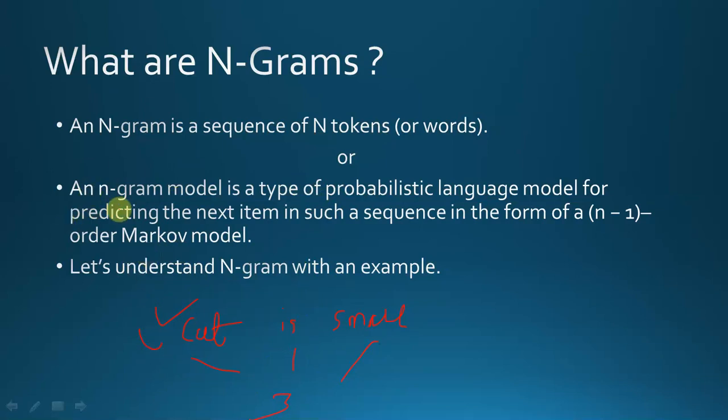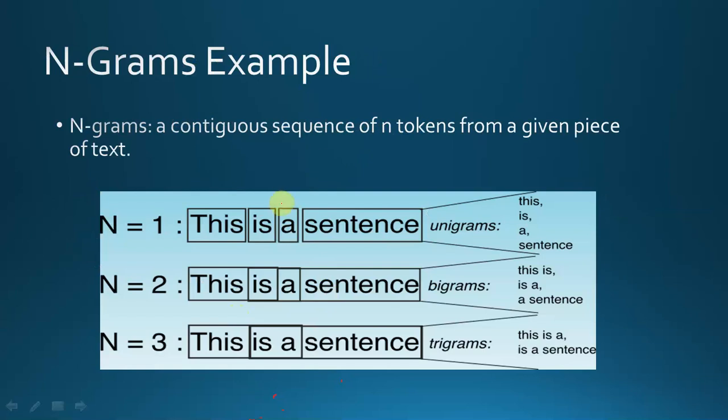An n-gram model is a type of probabilistic language model for predicting the next item in such a sequence in the form of an n-1 order Markov model. This is just a definition. I will explain with an example what it is saying.